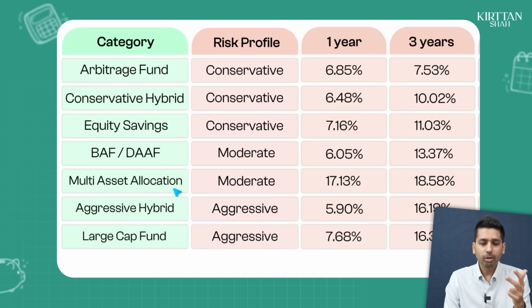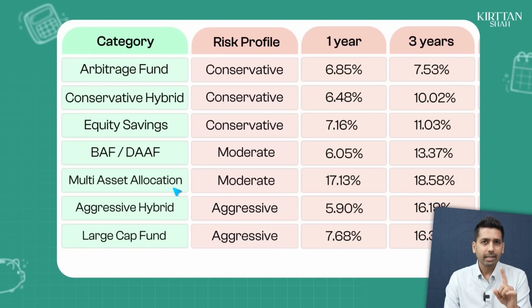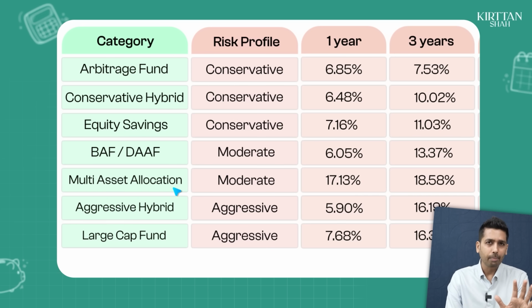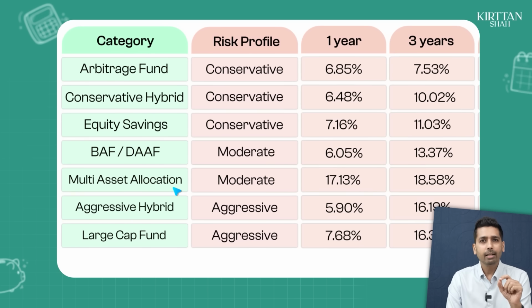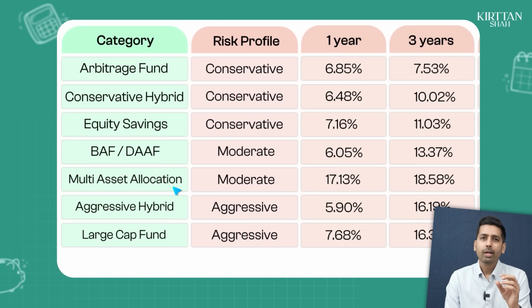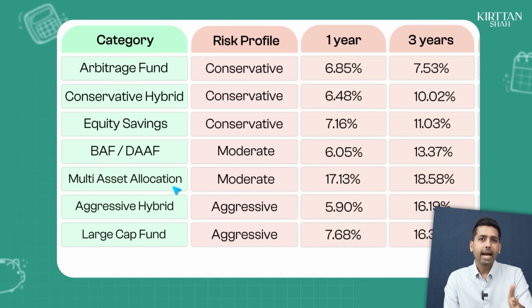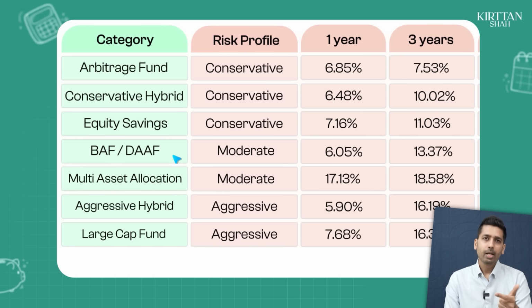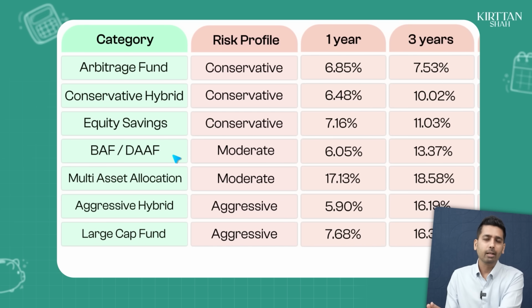Now, if you look at both of these funds, how are they different from each other? For all practical purposes, the only difference is that in a balance advantage fund, you are not allowed to, or you typically don't, invest in precious metals like gold and silver and REITs, which you actually do in a multi-asset fund. So in a multi-asset fund, the fund manager can take positions in gold and silver, but in a balance advantage fund, the fund manager cannot take a position in gold and silver.